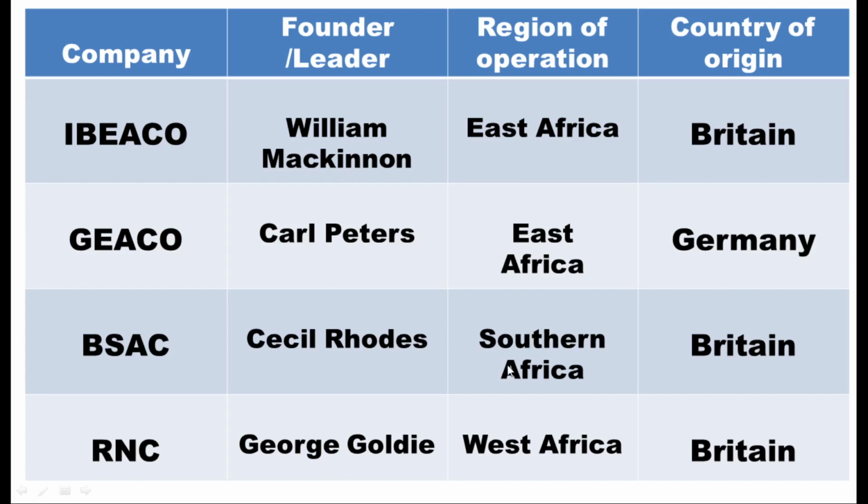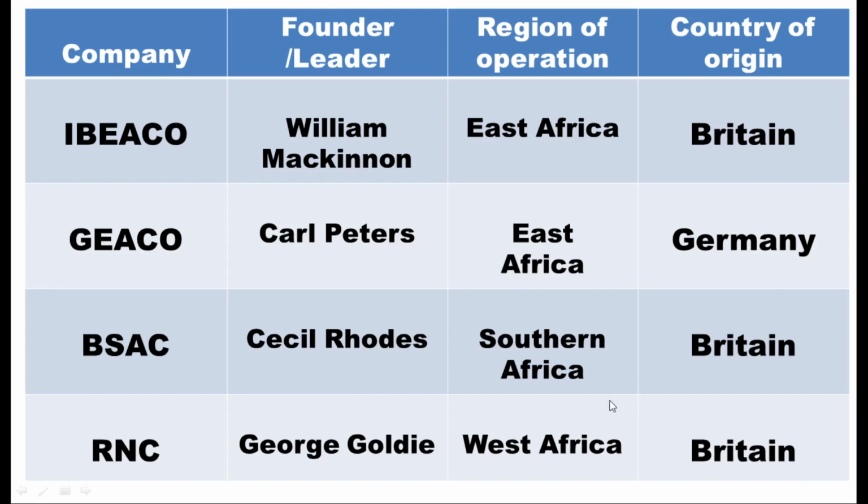Northern Rhodesia is today Zambia and Southern Rhodesia is today Zimbabwe. That name Rhodesia came from the owner of the company, Rhodes. So BSA was a British company, so the country of origin is Britain. We also have RNC, this Royal Niger Company. The leader was George Goldie, and it operated in West Africa, and it was also a British company.